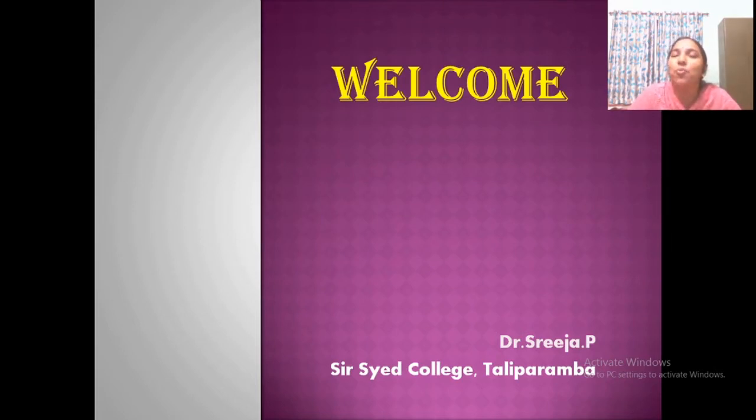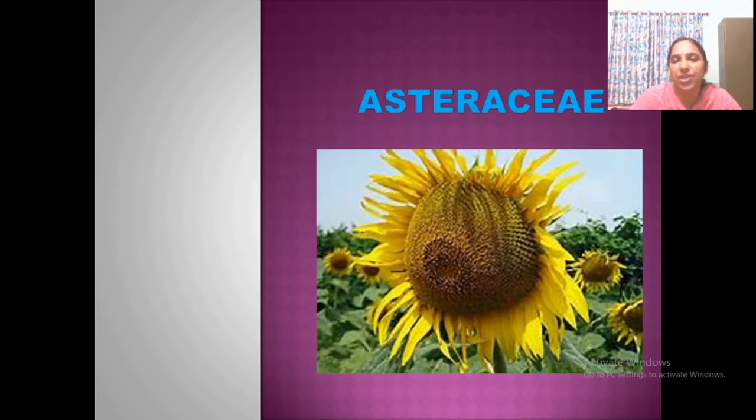Now we are moving on to our next family, that is Asteraceae. You studied some of the families coming under Polypetalae. Now we are going to discuss a family coming under Gamopetalae. By looking at this image, do you know which plant this is? That is our sunflower.